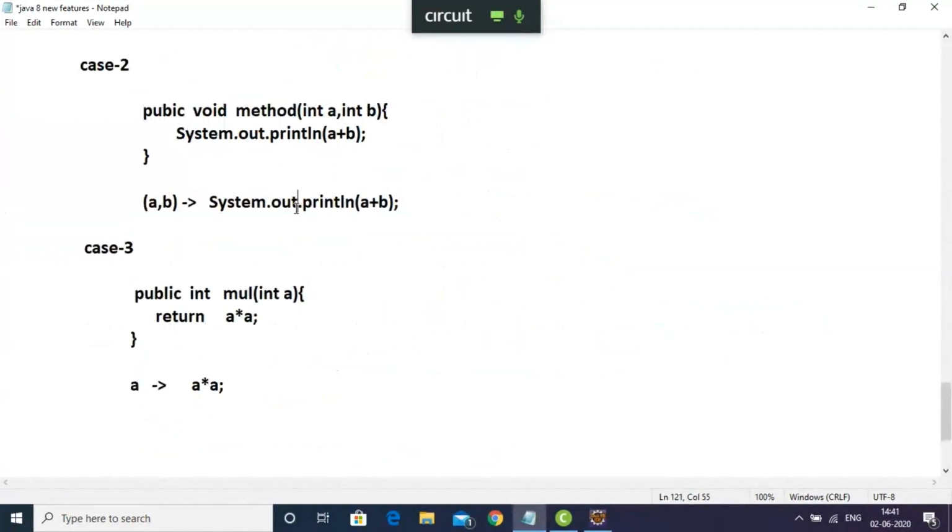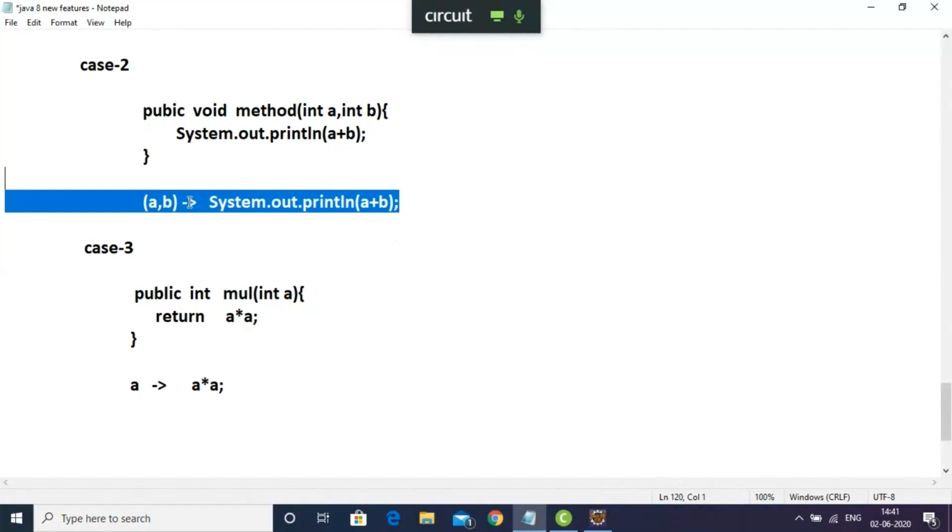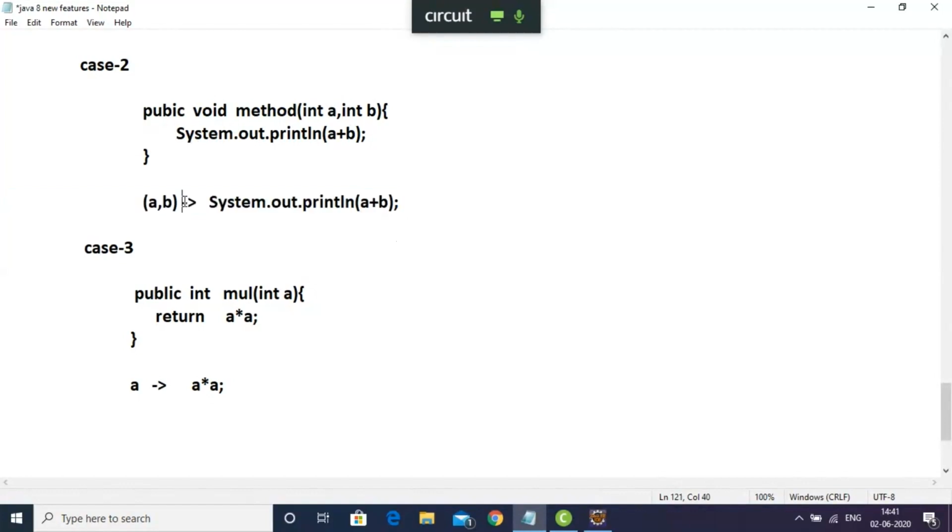We can identify the Lambda expression using this syntax in Java. It may vary in different applications where you use the Lambda expression syntax, but the concept is the same. The left side is an input and the right side is an output, right?